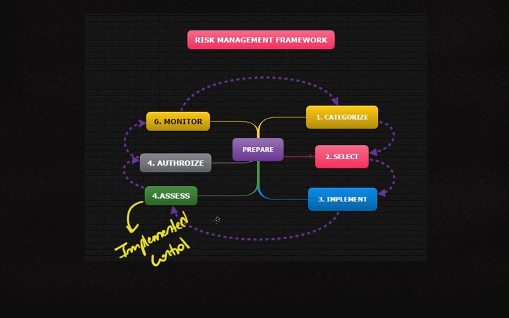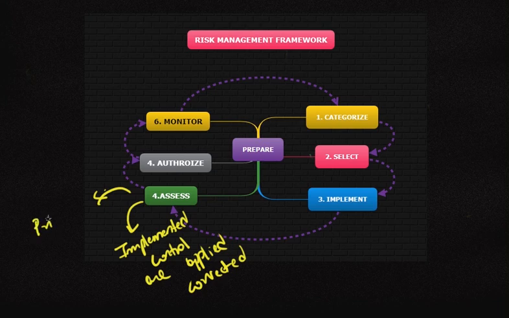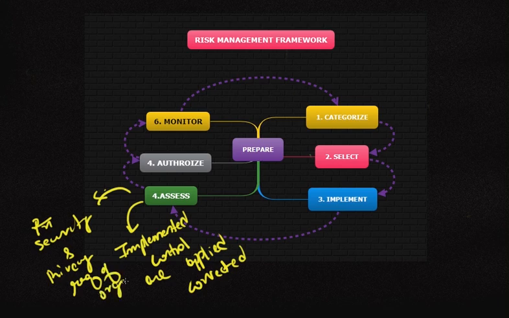The controls which we have implemented to reduce the risk are checked, whether they properly cater to the security and privacy requirements of the organization. So this was about the assess stage.